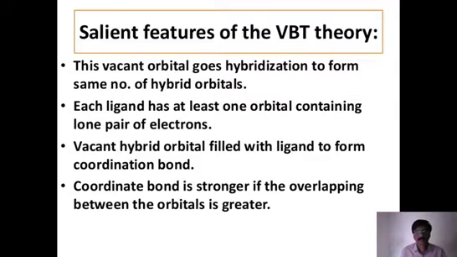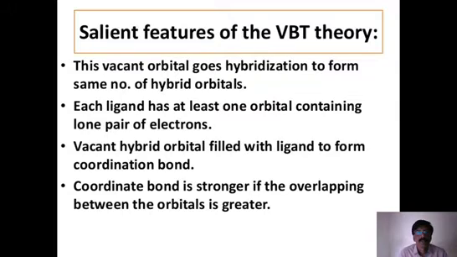So this is a simple understanding of what type of orbitals are involved in the hybridization. And one more point we need to understand here: nature of the ligand is an important point here.